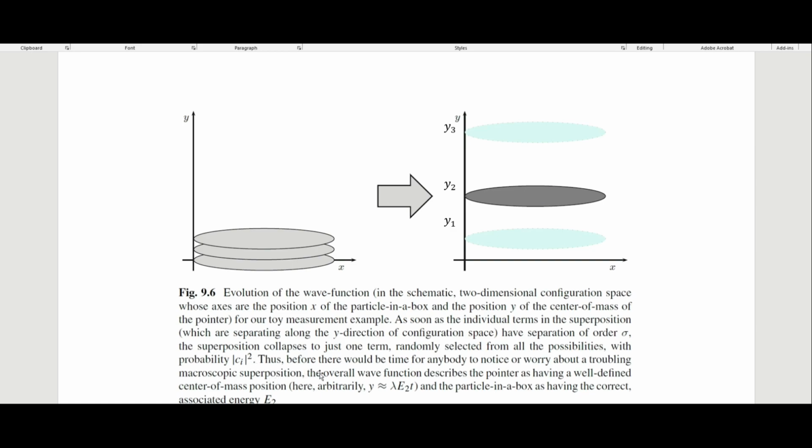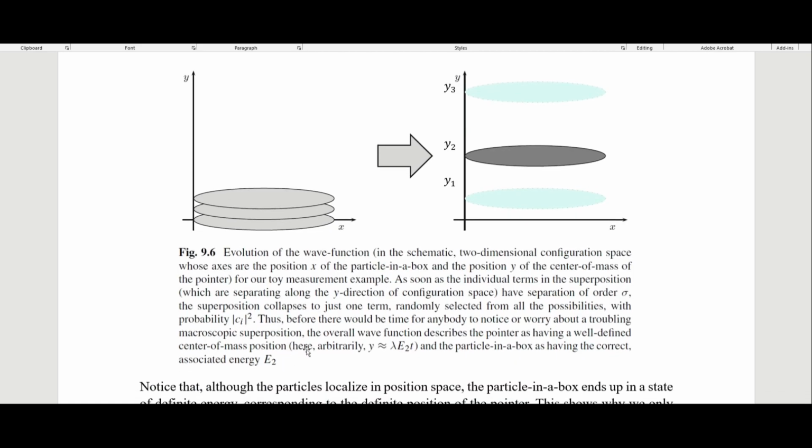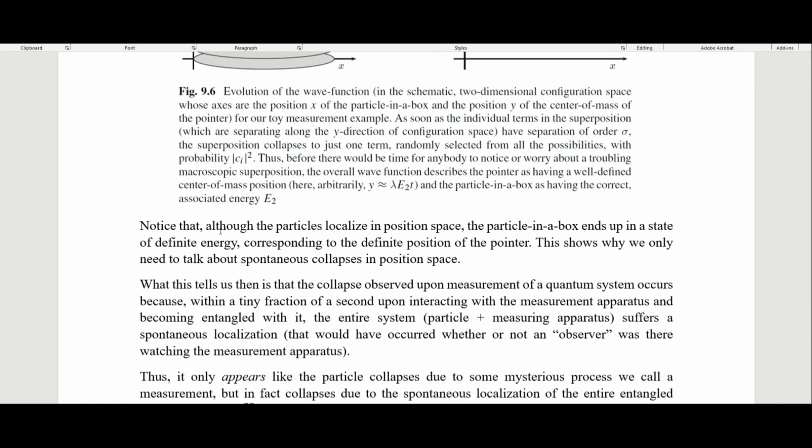Thus, before there could be any time for anybody to notice or worry about a troubling macroscopic superposition, the overall wave function describes the pointer as having a well-defined center of mass position. Here we can arbitrarily say it's at y2, and the particle in a box as having the correct associated energy. And so notice that although the particle is localized in position space, the particle in a box ends up in a state of definite energy corresponding to the definite position of the pointer. This shows why we only need to talk about spontaneous collapses in position space.